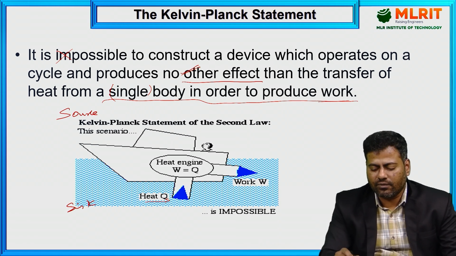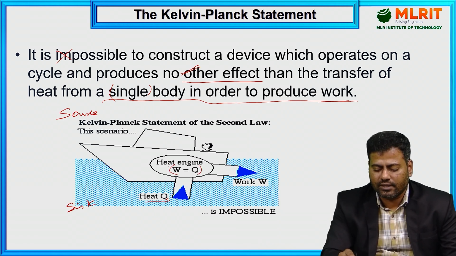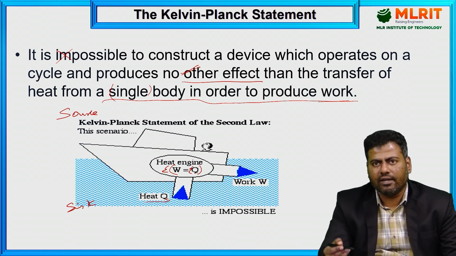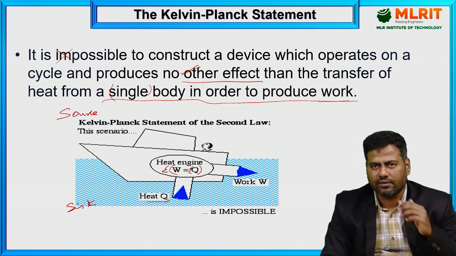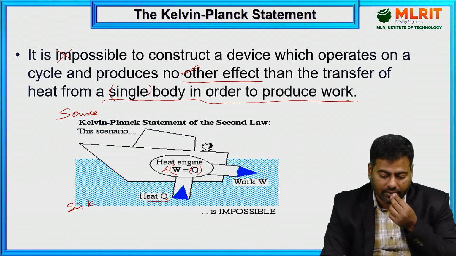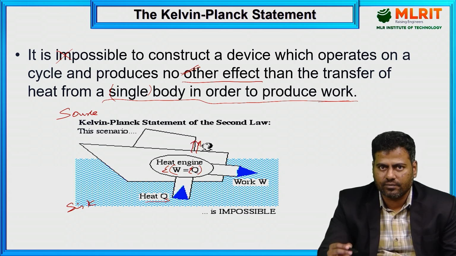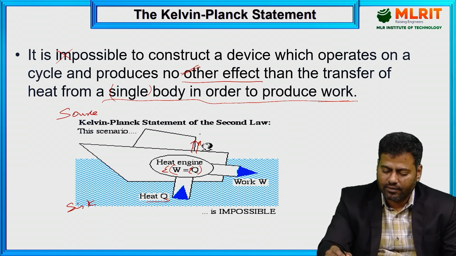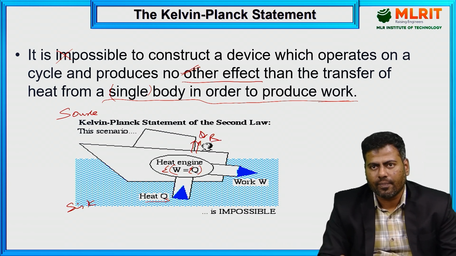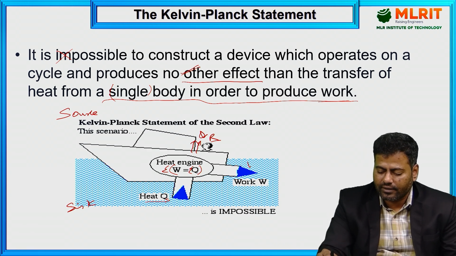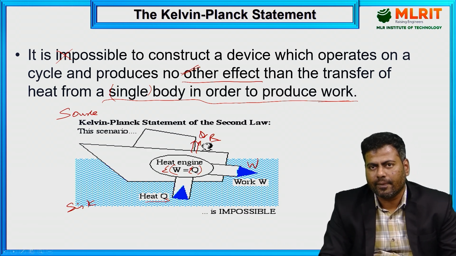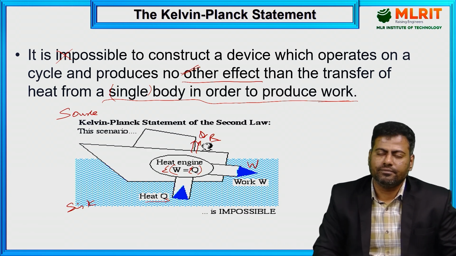So according to this statement, what happened actually? Summation of W equal to summation of Q. Again, we are having the series of limitations with respect to the first law of thermodynamics. Then what happened actually? If I reject this heat to a particular next body, or we can say the surrounding, then QR, this is the heat rejection QR, then I am able to get the mechanical work done. You got the concept? Then that is possible.